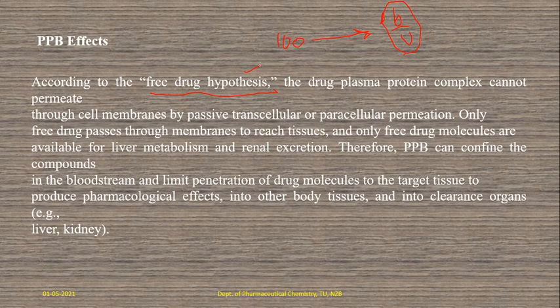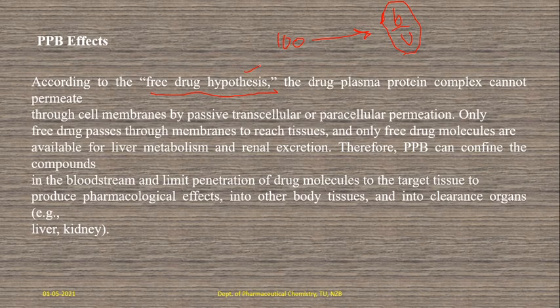So after absorption it enters the bloodstream. It is in a free form first. Then it can bind with the plasma protein, forming a complex. What is that complex? Drug with plasma protein complex.